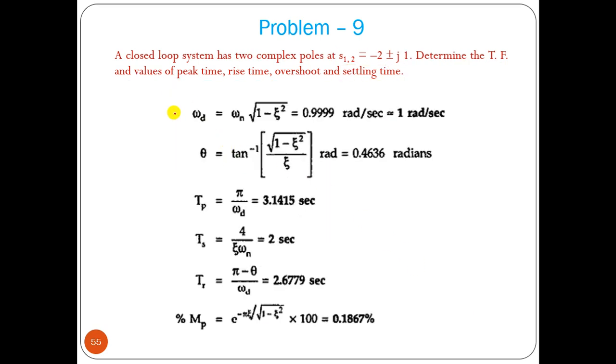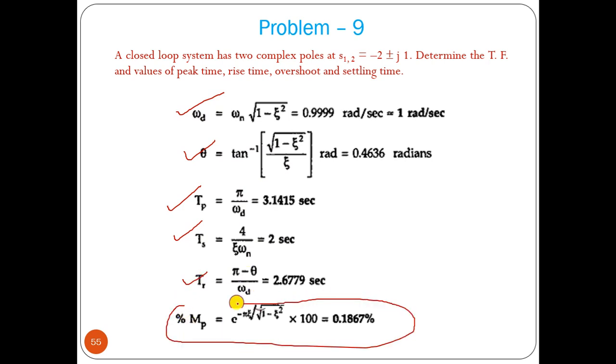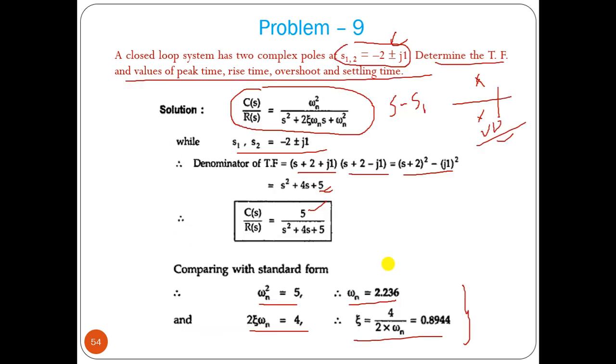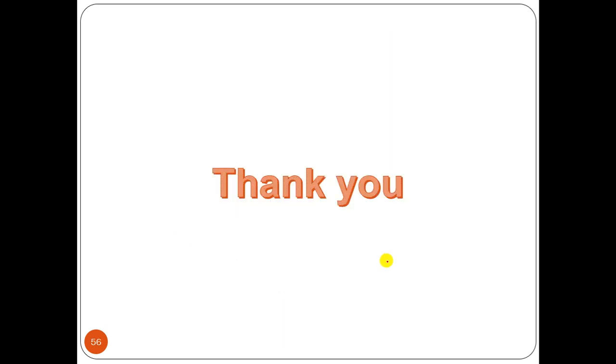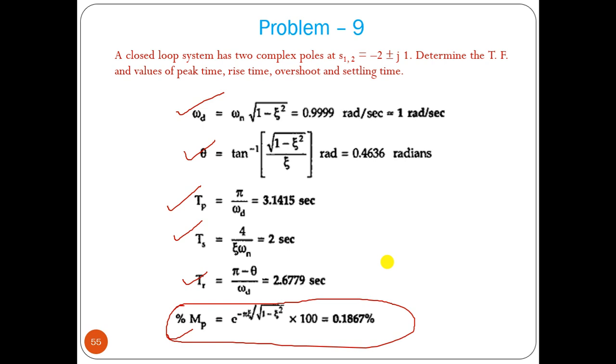Fine, then we can find out omega d and theta using the formula. Tp we can find out as pi by omega d. Ts, settling time, is 4 by zeta omega n. Tr is pi minus theta by omega d, and maximum overshoot you can also find out using the formula. This is direct calculation, there is nothing else to do. So this is all about the second order system, the output response of a second order system.